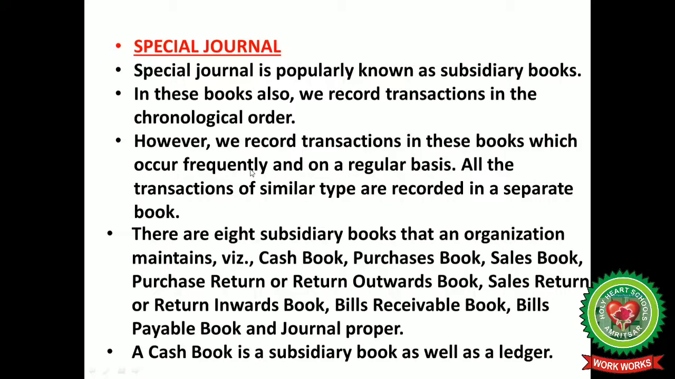There are 8 subsidiary books that an organization maintains: cash book, purchase book, sales book, purchase return or return outwards book, sales return or return inwards book, bills receivable book, bills payable book and journal proper. A cash book is a subsidiary book as well as a ledger.